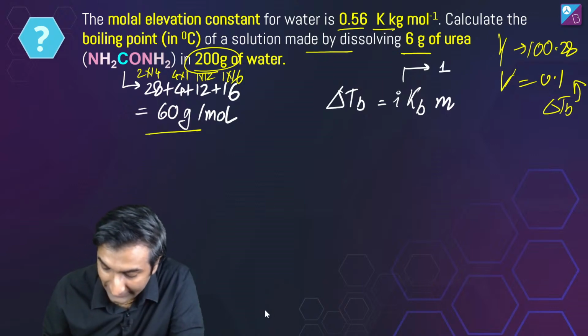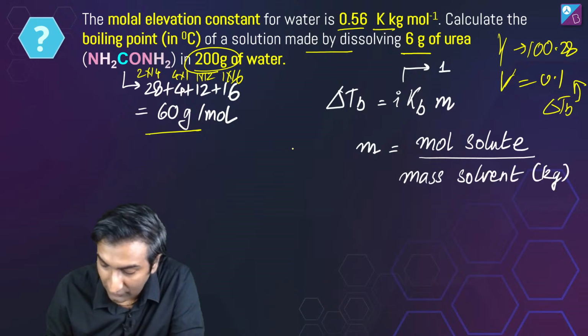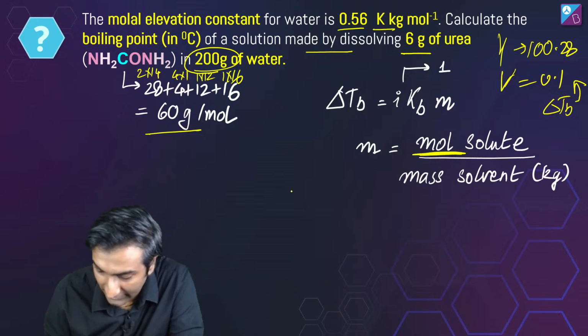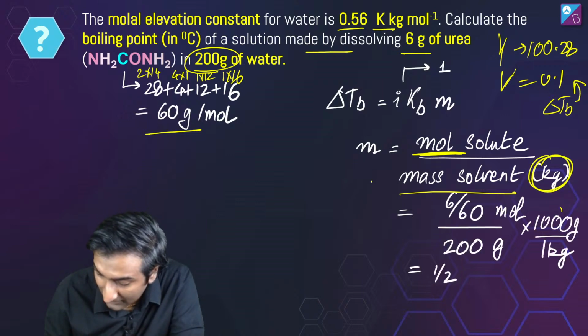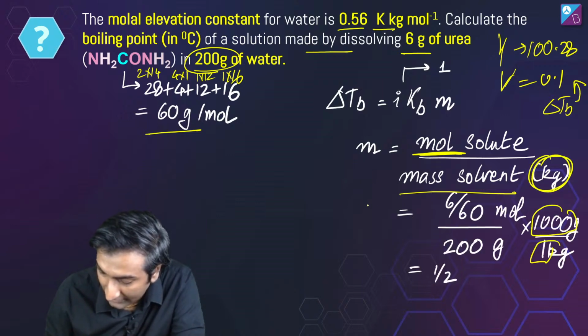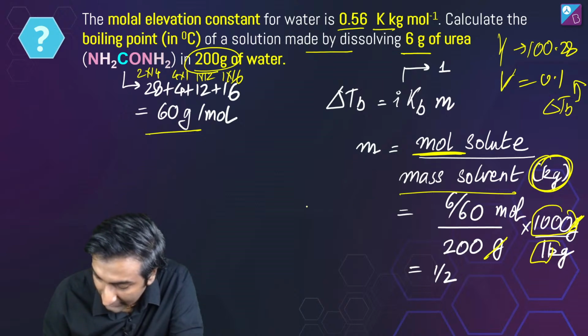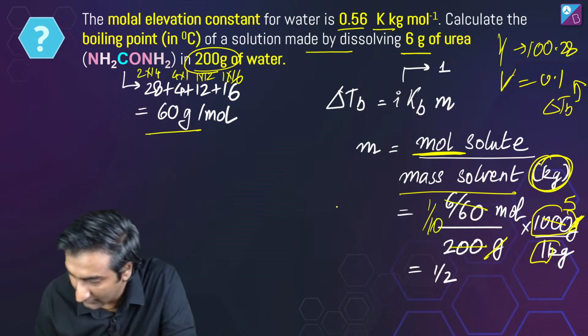Why did I do this? Because molality निकालनी है, और molality के लिए मुझे mole of solute चाहिए. That's why I need the urea का mass. Mass of solvent तो 200 grams दिया है, but I need it in kilogram. So I multiply with 1000 gram by 1 kilogram. I'm basically just multiplying with 1. और देखो ग्राम cancel हो जाता है, ये बन जाता है 5 गुना, and 6 by 60 is simply 1 by 10, right? So it's 5 by 10, which is 1 by 2.